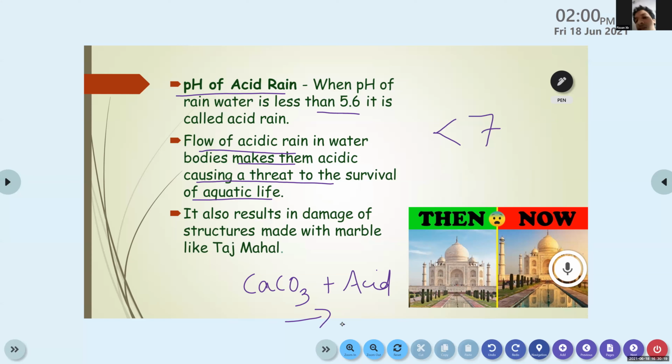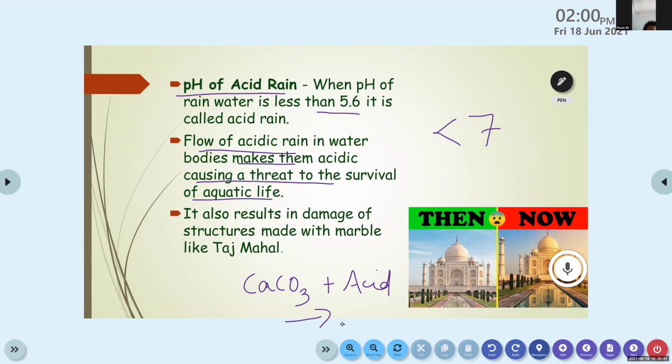Now, how is this acid rain coming? I told you, certain chemicals are released from factories and vehicles, which cause poisonous gases in the atmosphere. They join together with rain to form acid rain.